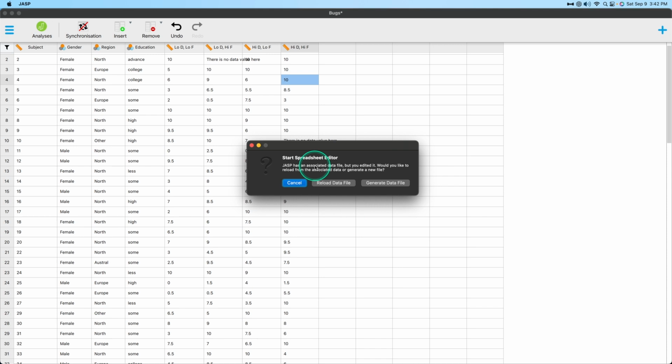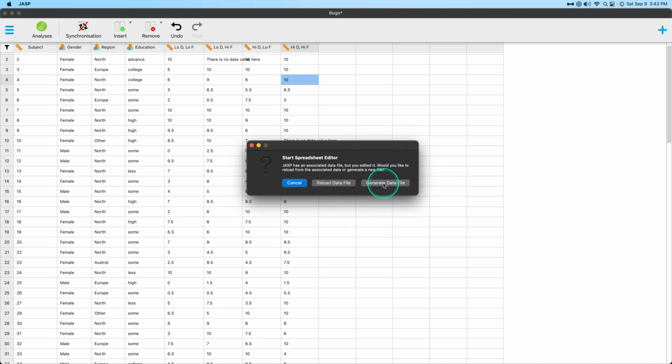And so JASP will ask, you've got 3 options here. JASP has an associated data file, but you edited it. Would you like to reload from the associated data, start over is really what that means, or generate a new data file? So you can cancel this and just keep playing around with changes. Synchronization will still remain with a red line through it. You can reload the data file, and what that'll do is it'll change my 10 here to a 9. Or you can generate a new data file.